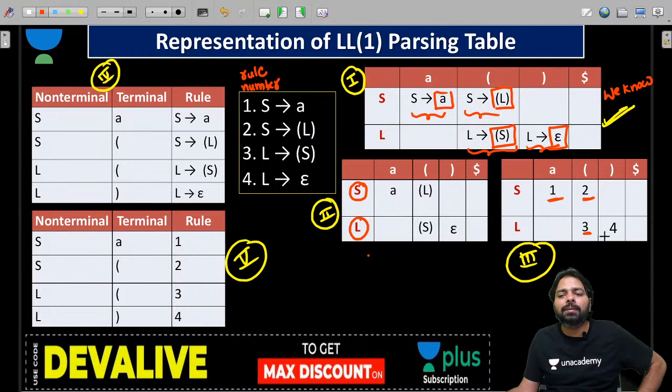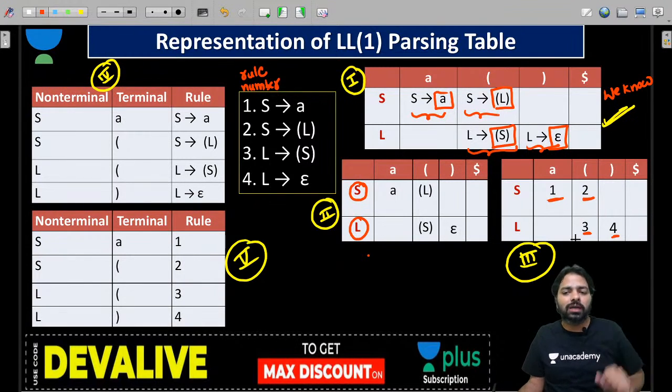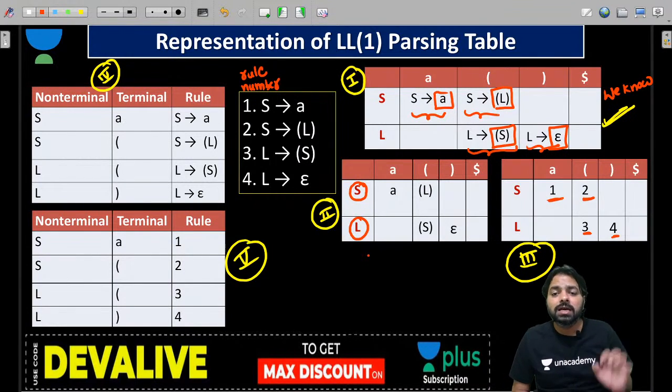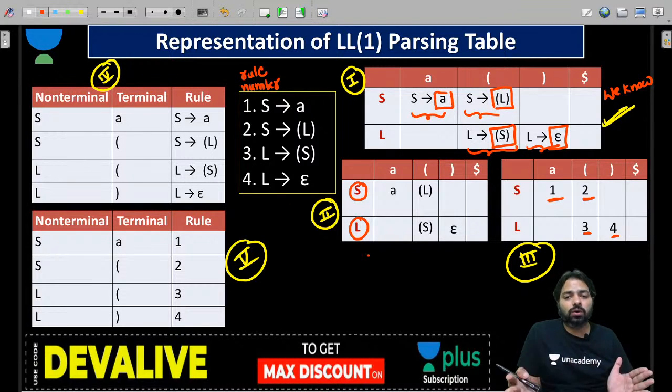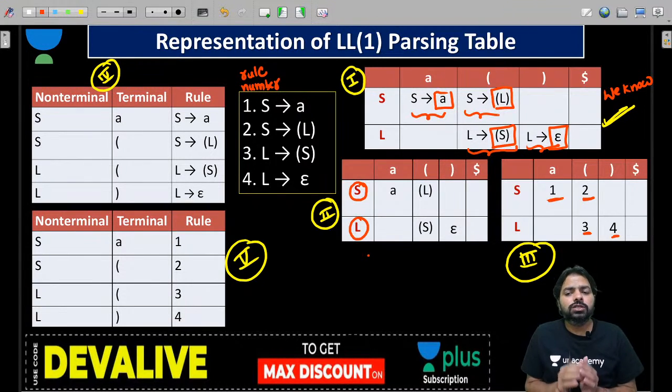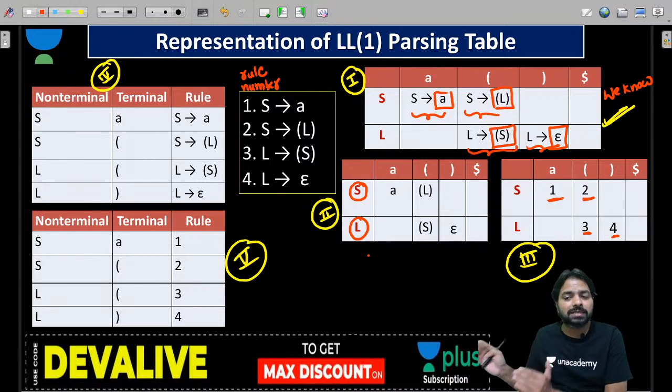And if any production comes twice, give the number accordingly. Is it clear? So the same entries you can map, like 1 is an address of S derives A, and 2 is an address of S derives open parenthesis L closed parenthesis. Everybody? So this is how you can implement or represent a table.